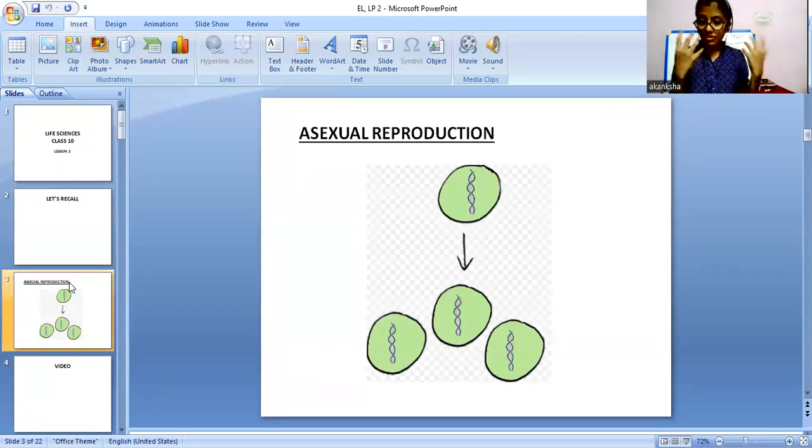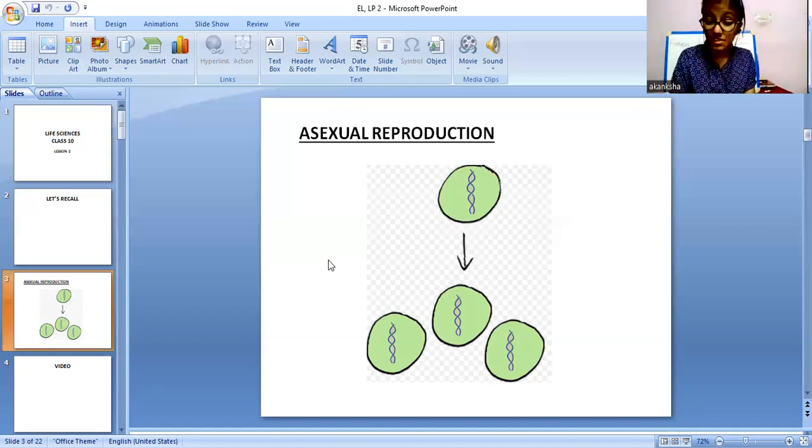What you can understand from this picture, you just have to share your observation, in 1 or 2 lines. What do you mean by asexual reproduction? Okay. Yes, as you all said it correctly, in asexual reproduction, the parent organism reproduces into multiple copies, or it breaks into multiple copies sometimes, we can also say that.